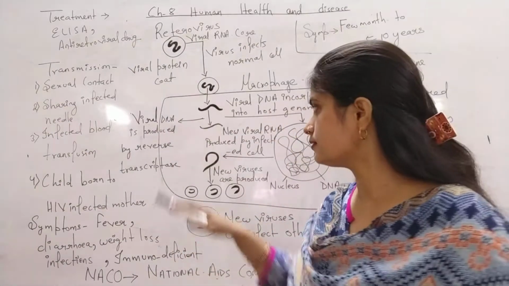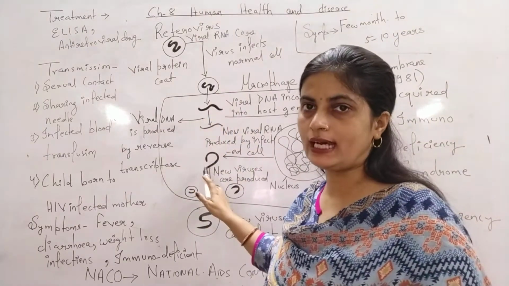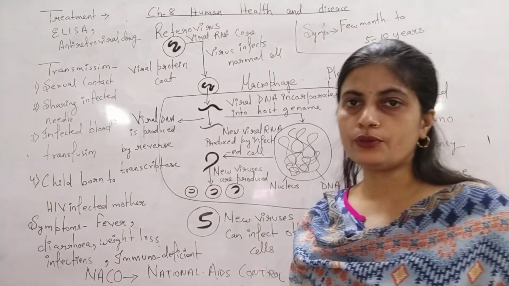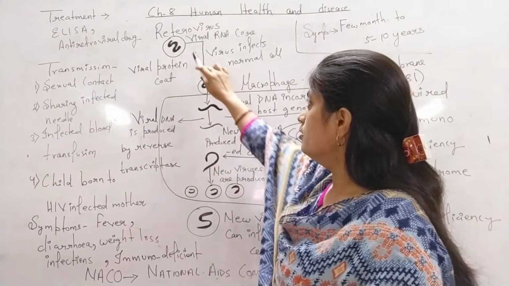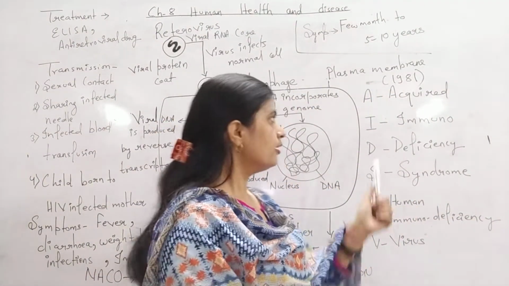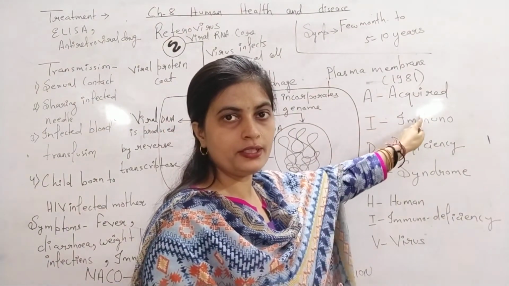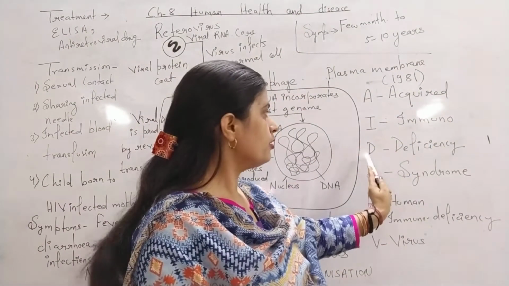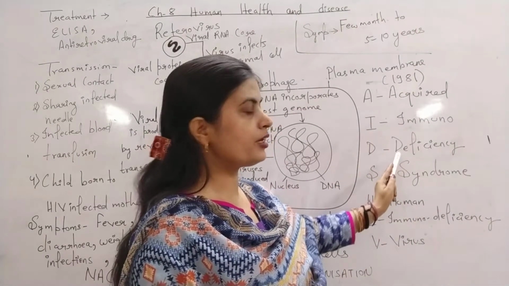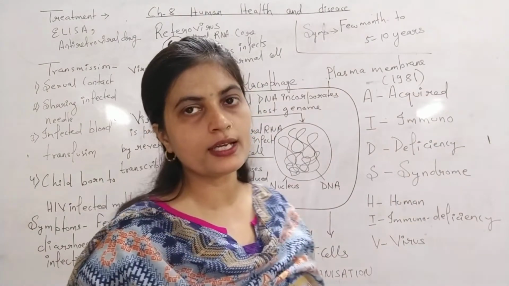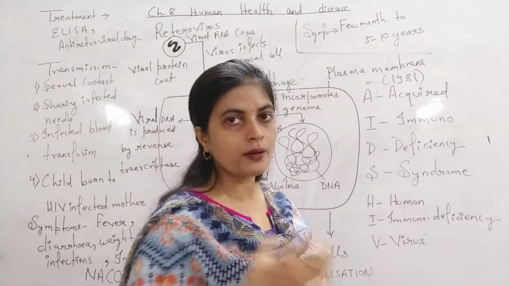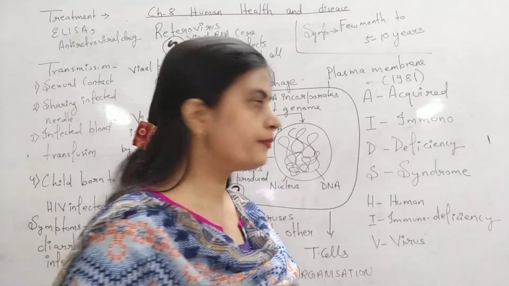For understanding it, first of all, you all have to open this diagram in your NCERT book in this chapter, whether in your e-book or in your book if you have. Here, first of all, we should know the definition of AIDS. Its definition is acquired immunodeficiency syndrome. Acquired immunodeficiency syndrome means a disease which is going to make our immune system deficient, will reduce our immune system. That is AIDS here.